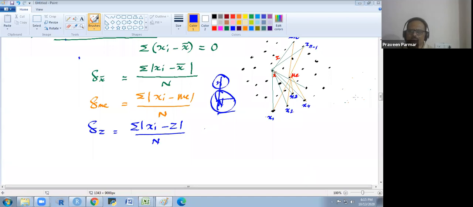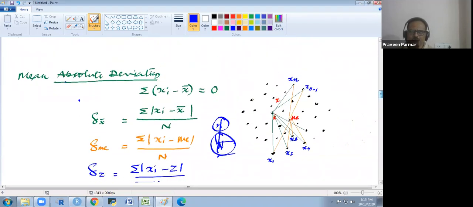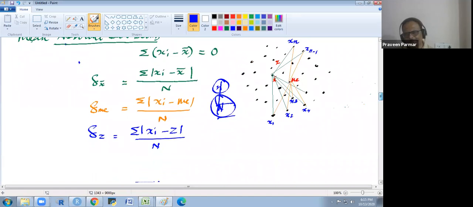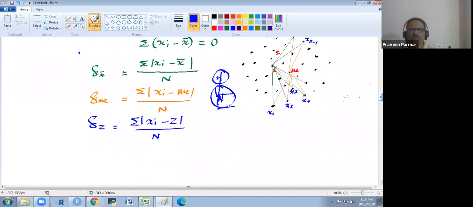Does that make sense to everyone? Okay. So these are all about the mean absolute deviation. In the mean absolute deviation, there are three demerits we have got. First, it was not confirmed from which central tendency you have taken the deviation. We could not observe that.